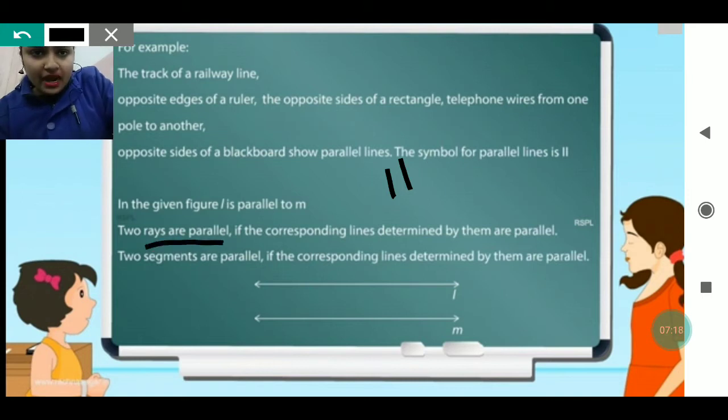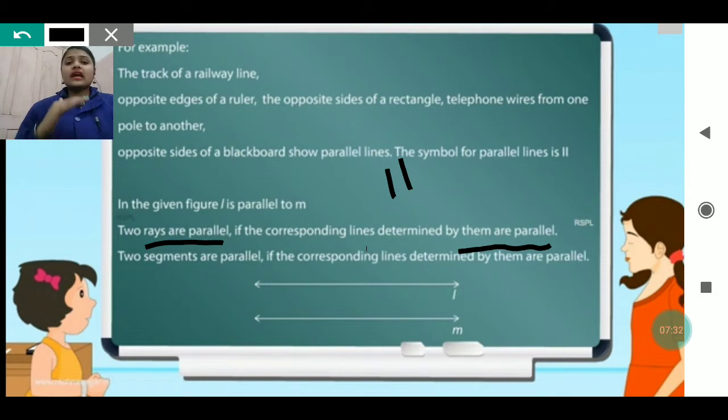Two rays are parallel if the corresponding lines determined by them are parallel. Two segments are parallel if the corresponding lines determined by them are parallel. This means that two lines or two segments are considered parallel if they are not meeting at a point, they are lying at an equal distance, and they can be extended further.